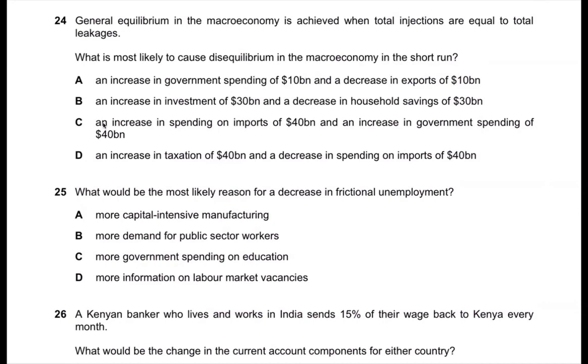Question 24. General equilibrium in the macroeconomy is achieved when total injections are equal to total leakages. What is most likely to cause disequilibrium in the macroeconomy in the short run? A, increase in government spending plus decrease in exports minus an increase in investment plus decrease in household savings. That's plus, because investment injection is increasing and household saving is decreasing, meaning more money will be injected rather than leaked. Anyhow, increase in spending on import minus increase in government spending plus equilibrium. D, an increase in taxation minus decrease in spending on import. Oh, plus. So B is the answer.